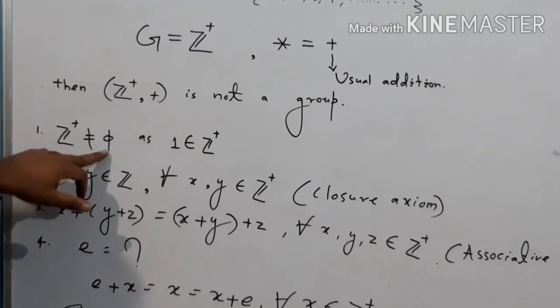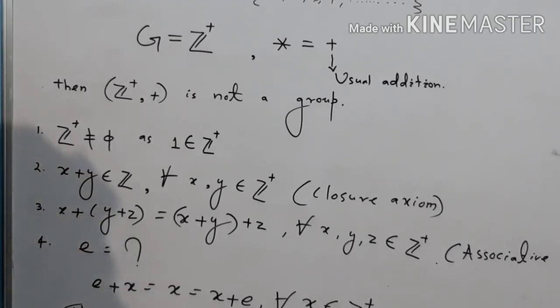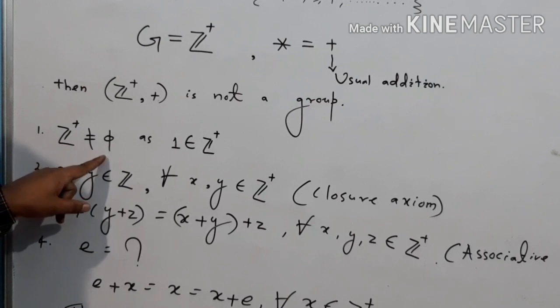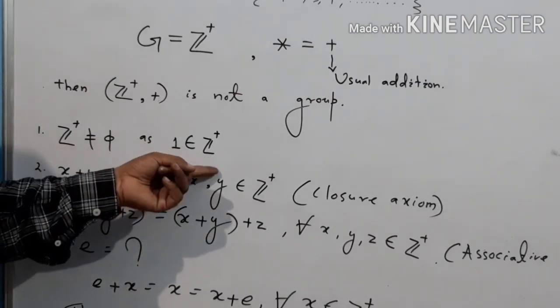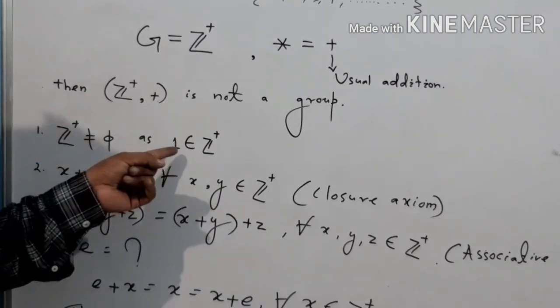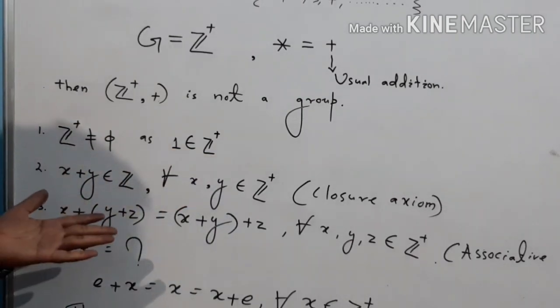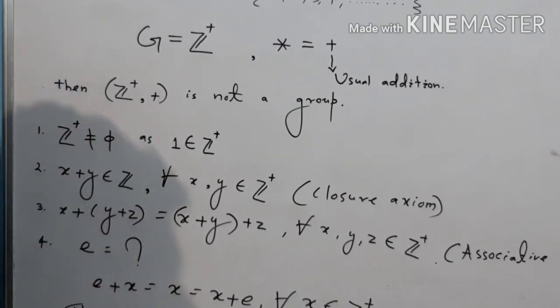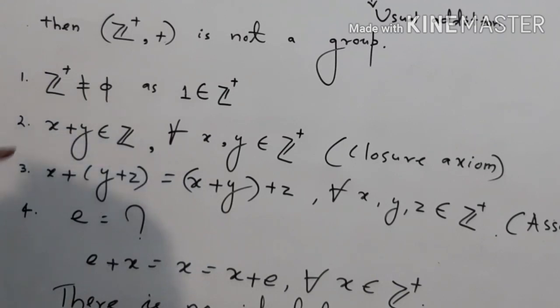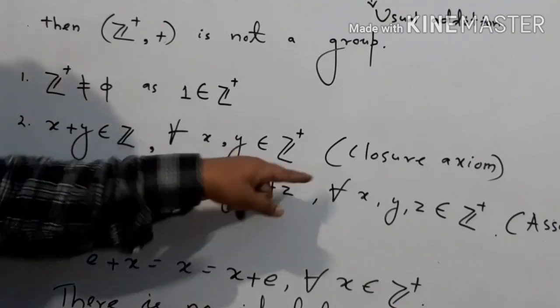I will start by checking that Z plus is not equal to the empty set, because I have mentioned if some set is a group, then it has to be non-empty. Z plus is non-empty because 1 belongs to Z plus. It is also easy to see that the sum of two positive integers is again a positive integer. So x plus y belongs to Z plus for all x, y belongs to Z plus, and this is our closure axiom.